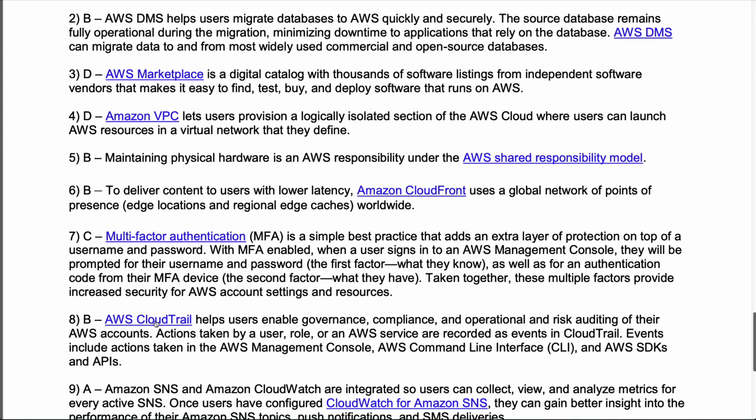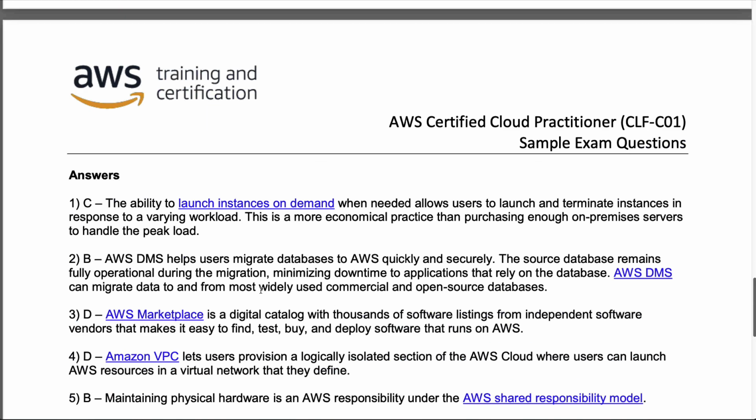And AWS CloudTrail helps users enable governance, compliance, and operational risk and auditing of their accounts. Actions taken by a user, role, or service are recorded as events in CloudTrail. Event actions include the AWS console, CLI, or SDK. So basically, CloudTrail keeps track of every single thing that happens in AWS by a user or a role or service, and so you can audit your system. This is why it's critical to have the vocabulary memorized.